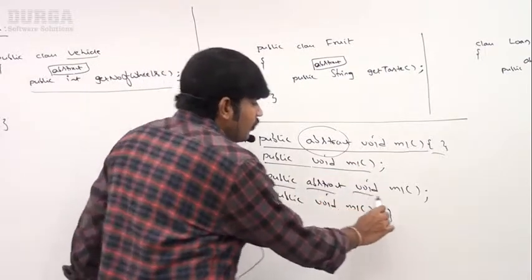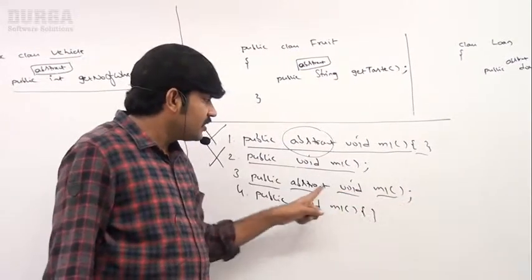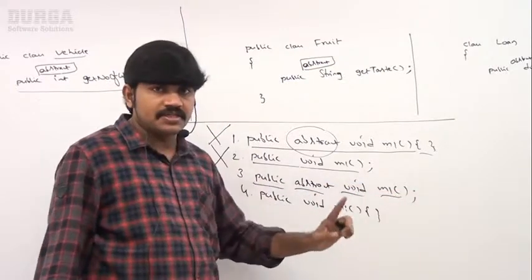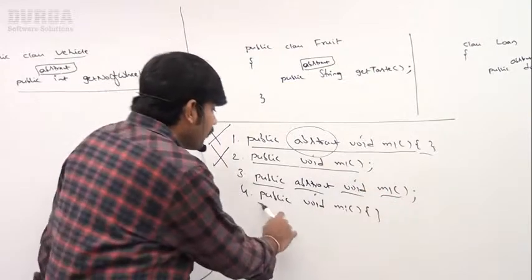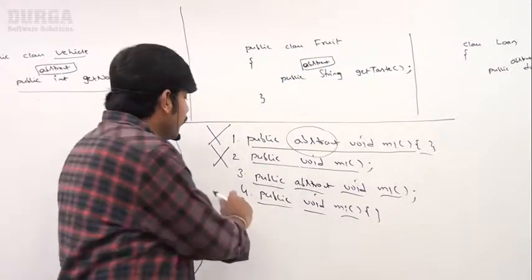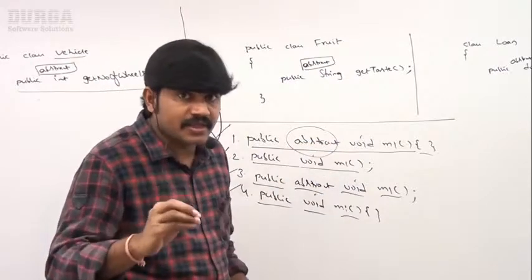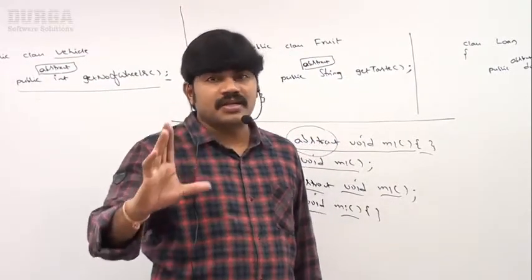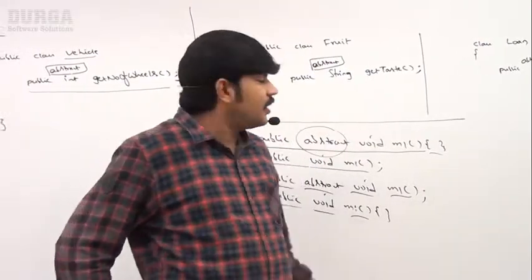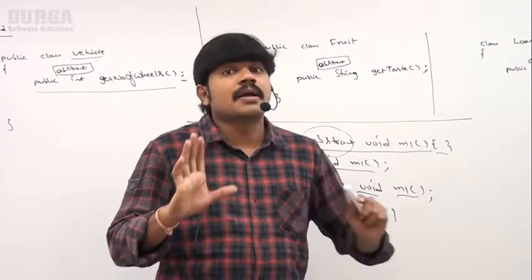Sir, the third one: public abstract void m1 semicolon. Meaningful. Yes, sir, it's meaningful, because it is an abstract method not having implementation, hence with a semicolon it is acceptable. Sir, public void m1 curly brace. It is not abstract, that's why having the body is meaningful, no problem at all. So this syntactical thing is very important, you should be aware of how to declare an abstract method. Compulsorily an abstract method should end with a semicolon but not curly braces.